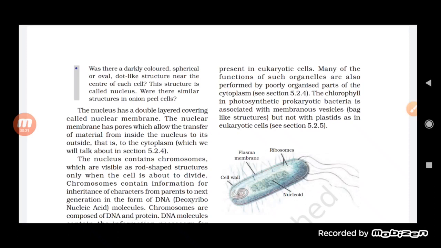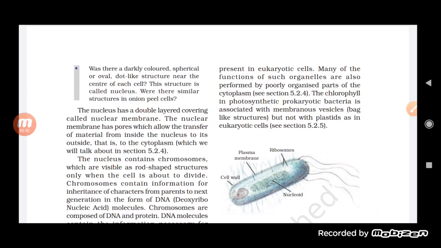The chlorophyll in photosynthetic prokaryotic bacteria is associated with membranous vesicles, but not with plastids as in the eukaryotic cell. So basically the organelles are not well developed in a prokaryotic cell.